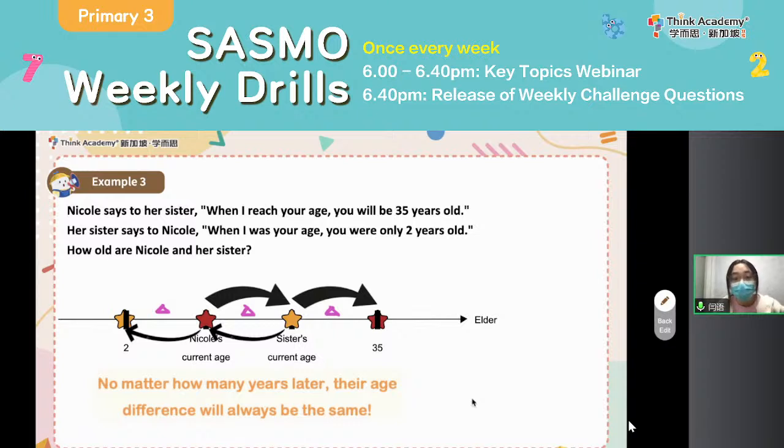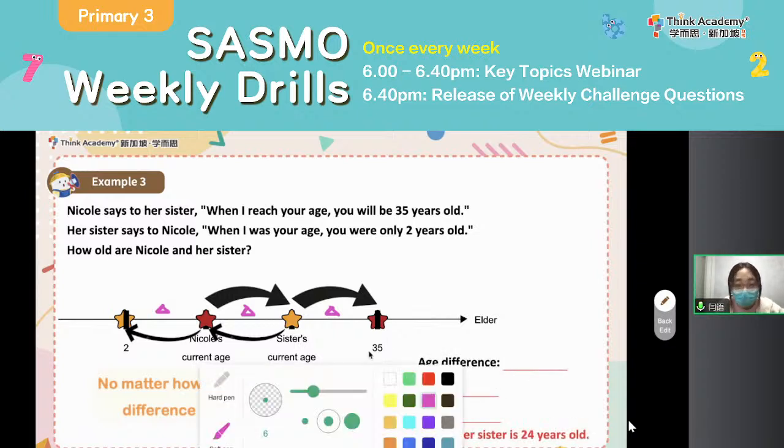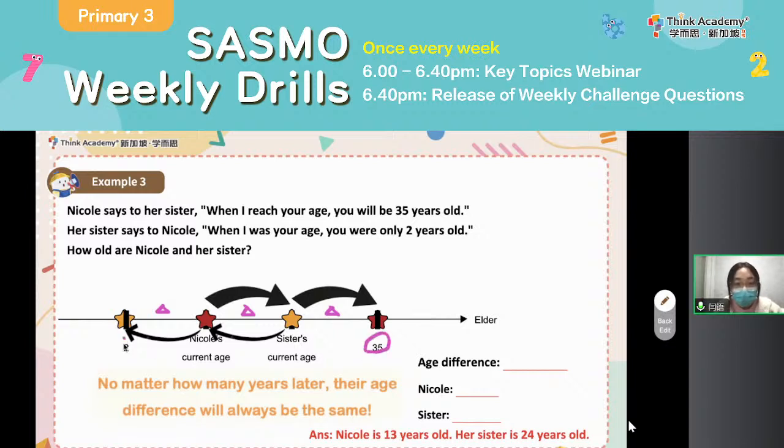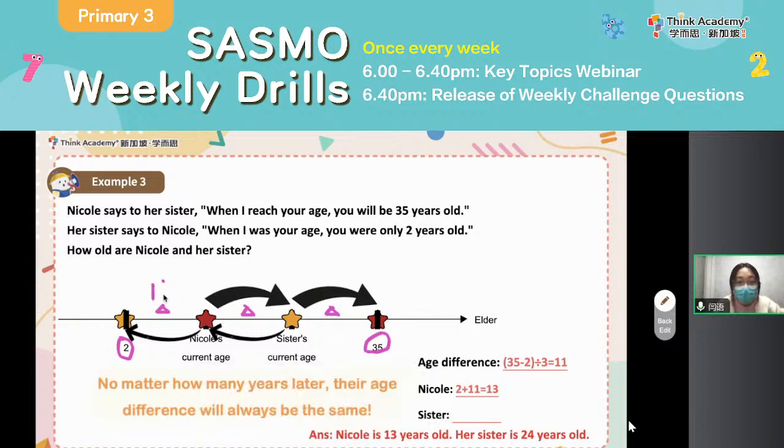So you can see that it should be 35 minus 2. This is the gap. And how many differences can you see in the gap? 3, right? So what is the age difference? It should be 35 minus 2, and then divided by 3. That is, the difference is 11. Okay, and then you can label 11, 11, 11.